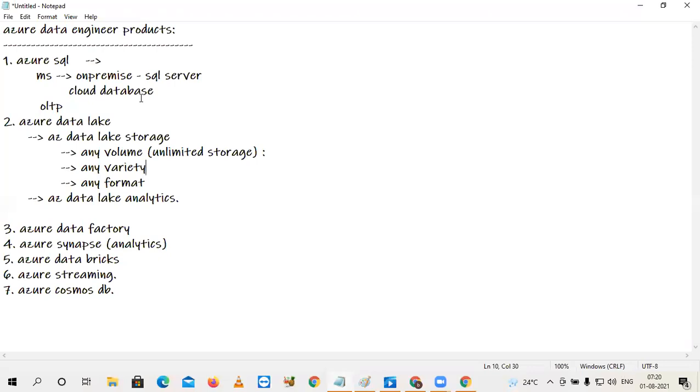Variety means structured, semi-structured, unstructured data. Format means whatever the format, XML or anything, JSON. It can be an Excel file, a Parquet file, a zip file, an image, like that. Any of that is what the meaning of format.